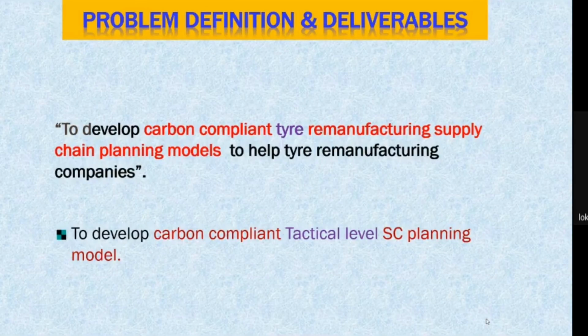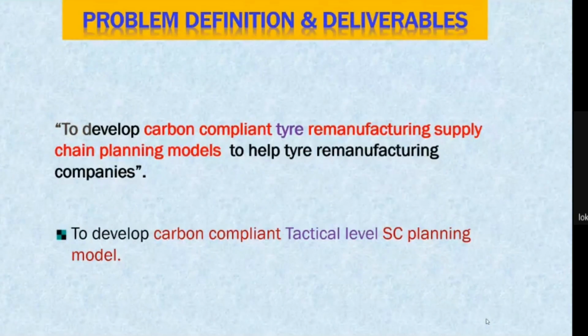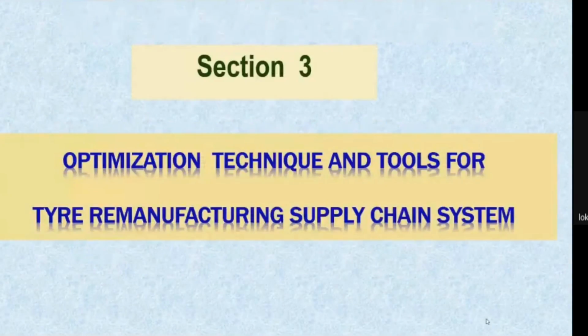Out of these three planning levels related to tire remanufacturing, we are going to deal here with the tactical level planning of tire remanufacturing. Now in section 3, we are going to talk about the optimization techniques and the tools for tire remanufacturing tactical level supply chain planning.